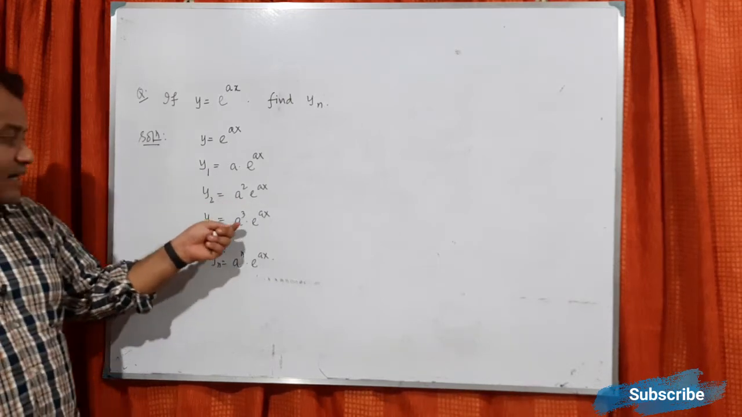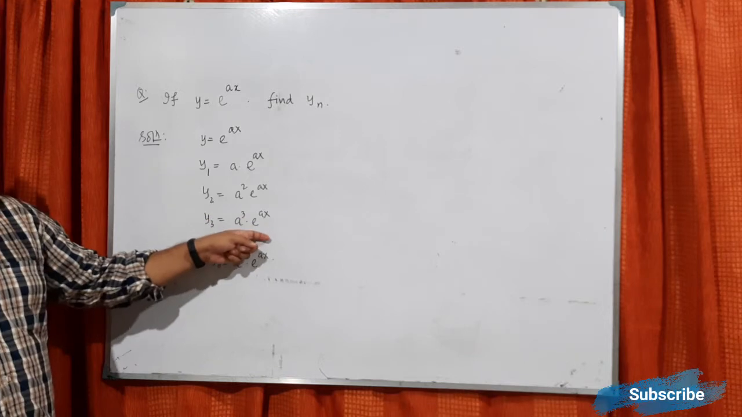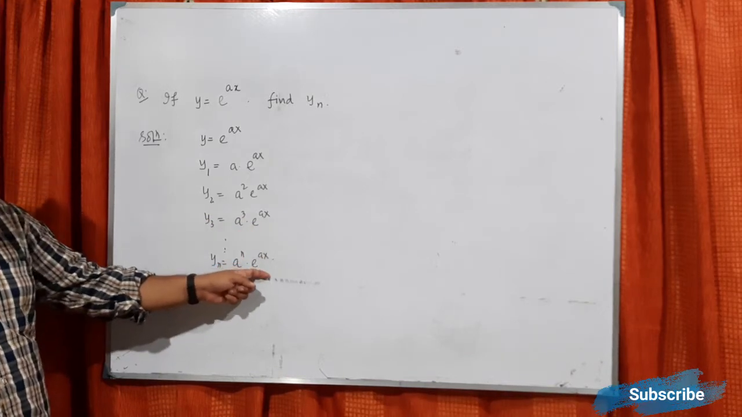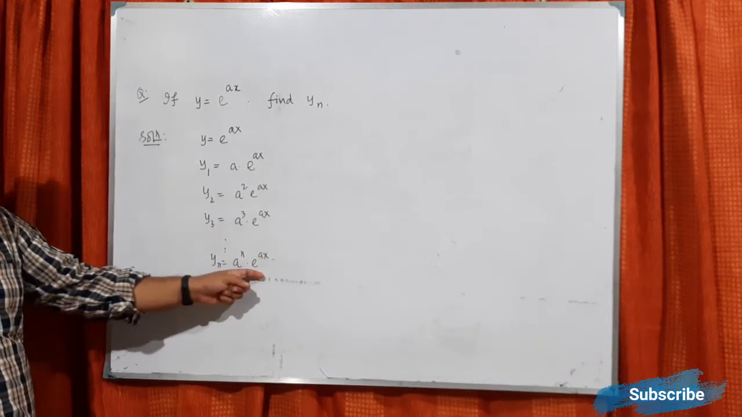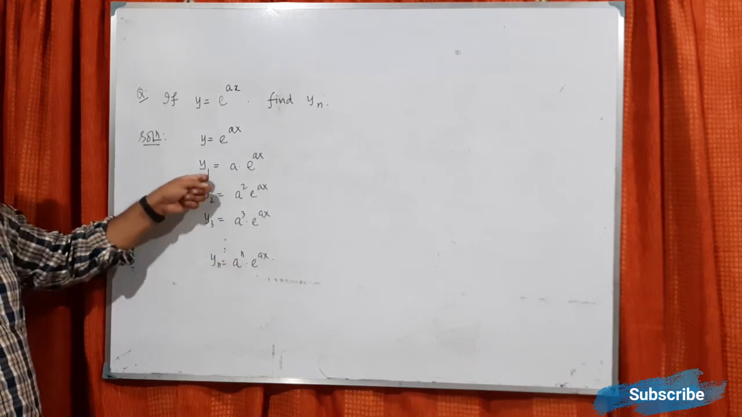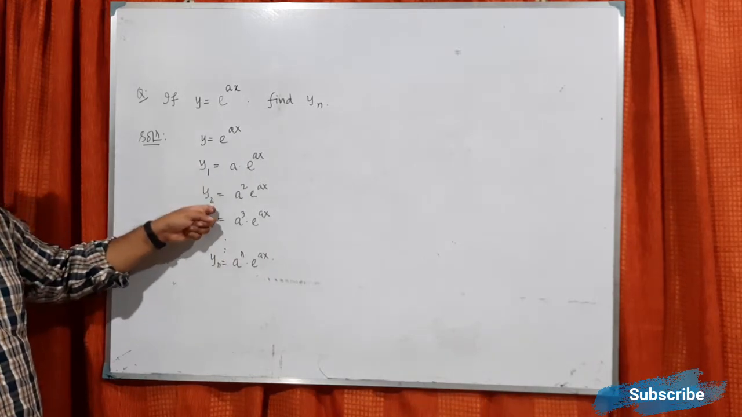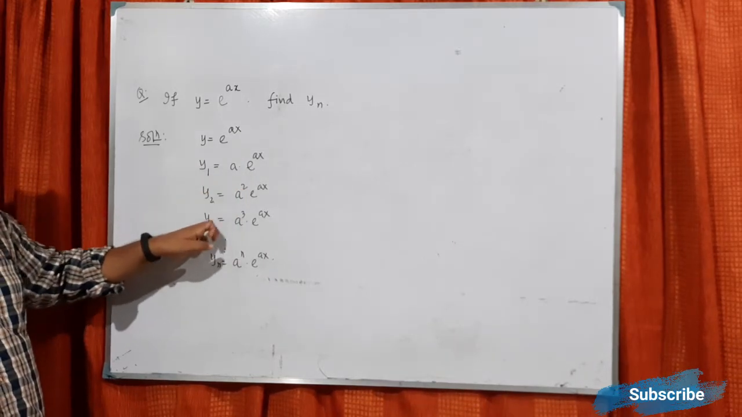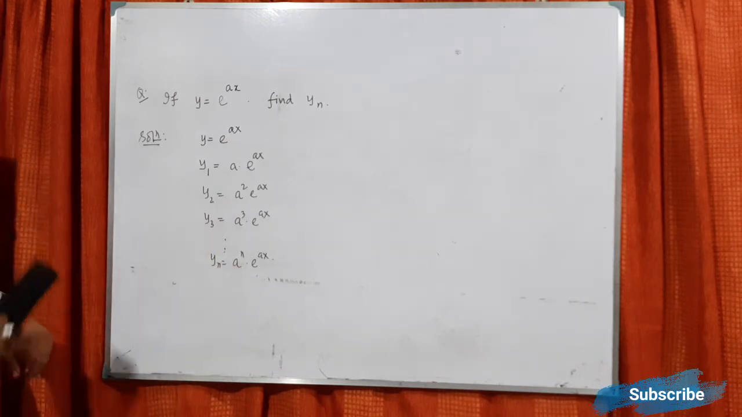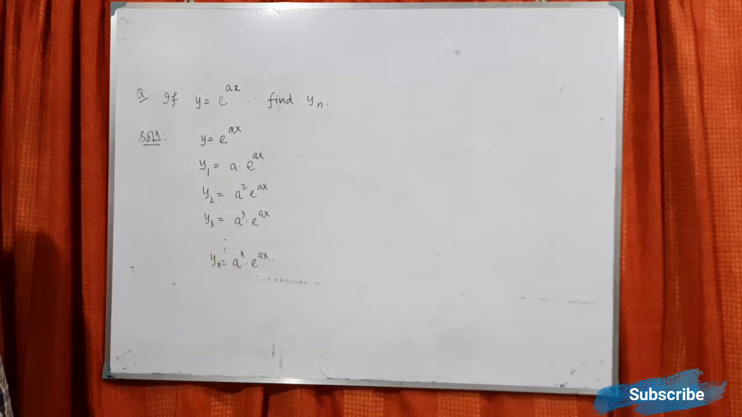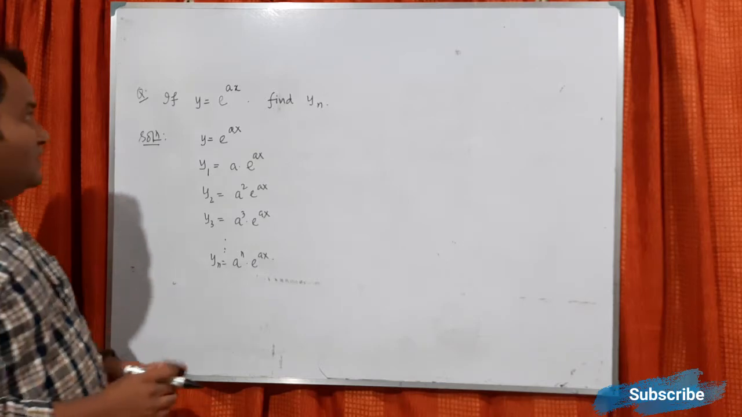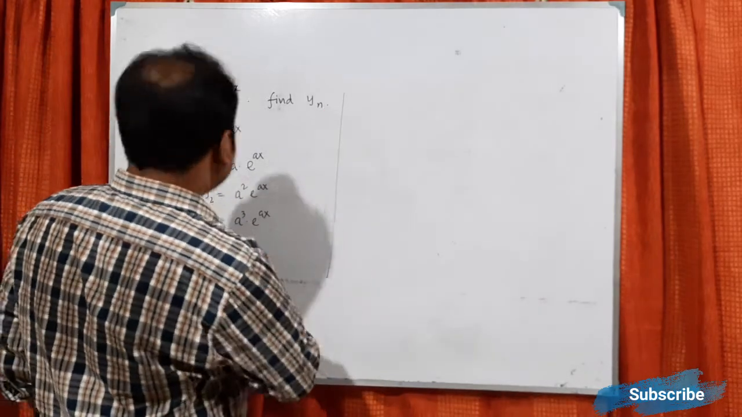So you see there are two terms, one is a, another is e power x. So e power x will be as it is, and the power of a should be, if it is 1, the power is 1. If it is 2, the power is 2. If it is 3, the power is 3. If it is n, the power should be n. That's all. Let us do the last problem for this class.